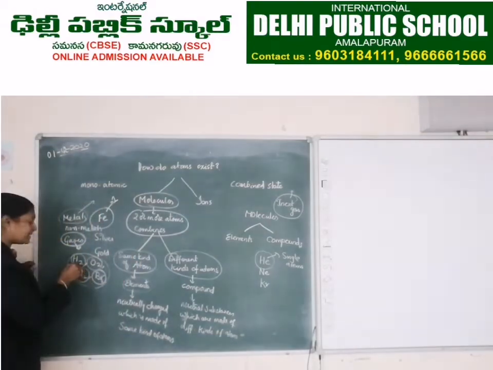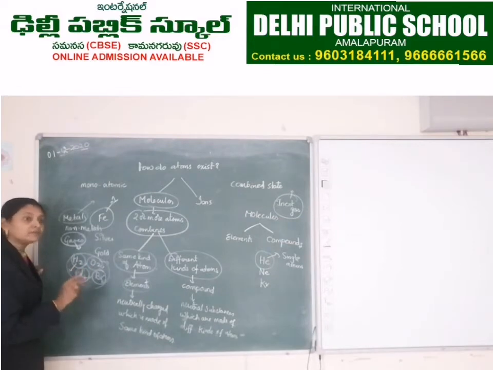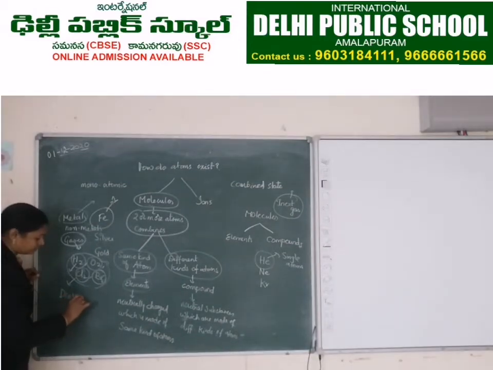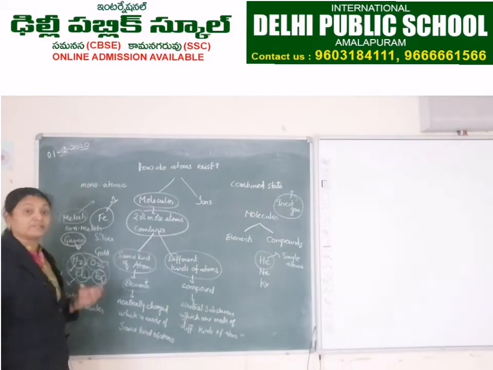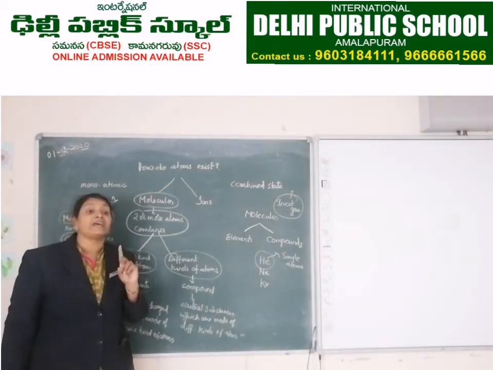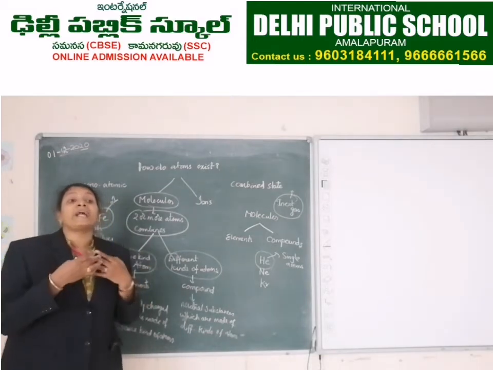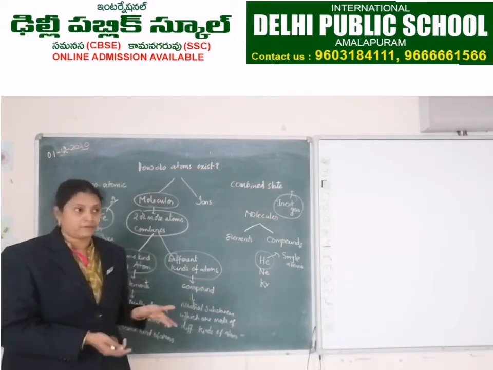So how many atoms are present in the hydrogen molecule? Two. Oxygen molecule? Two. Chlorine molecule? Two. Bromine? Two. So all these are examples of diatomic molecules. Di means the molecule which is combined with two atoms. The two atoms may be the same kind or different, right?